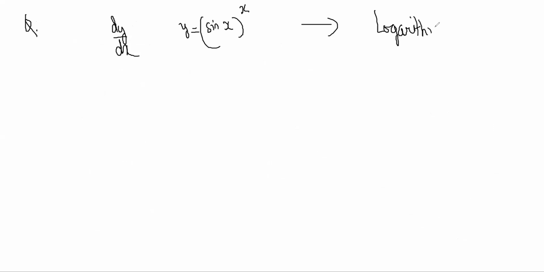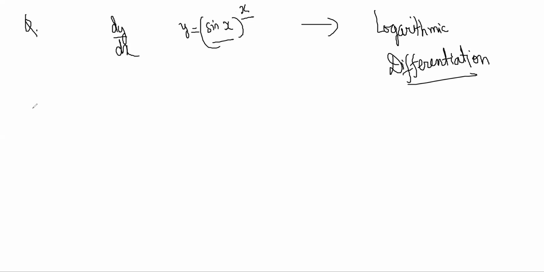Next is: find dy by dx if y equals sin x to the power x. So this is now another, more complicated type of problem. Here, this is called logarithmic differentiation, logarithmic differentiation for exponential functions. Whenever there are powers, see, this is also a function and this is also a function, no? So you need some nice way to do it, because otherwise, how will you handle powers? You don't know any rule for that, right?